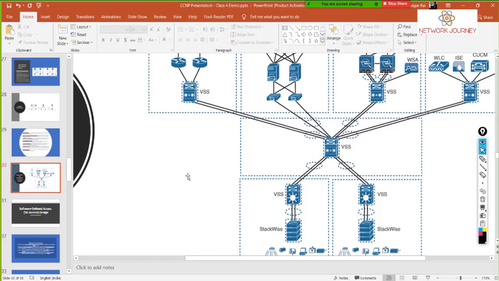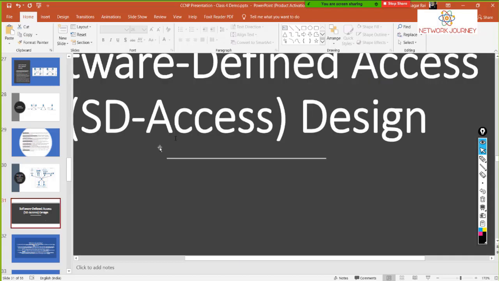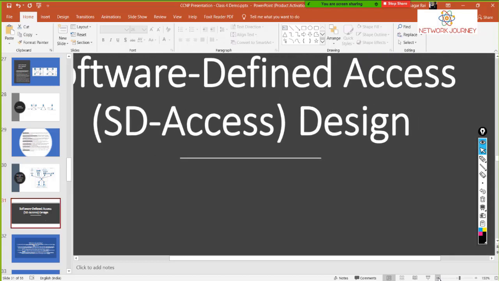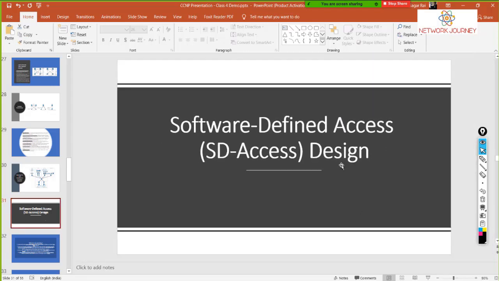So far what we discussed is about the cables, the routers, the fabrics, which is a traditional way. We have something called SD access, which is a modern way to control the packets, keeping the fabric still in its place. Now let me tell you what is SD access, and where does it come in when we talk about software defined networks.